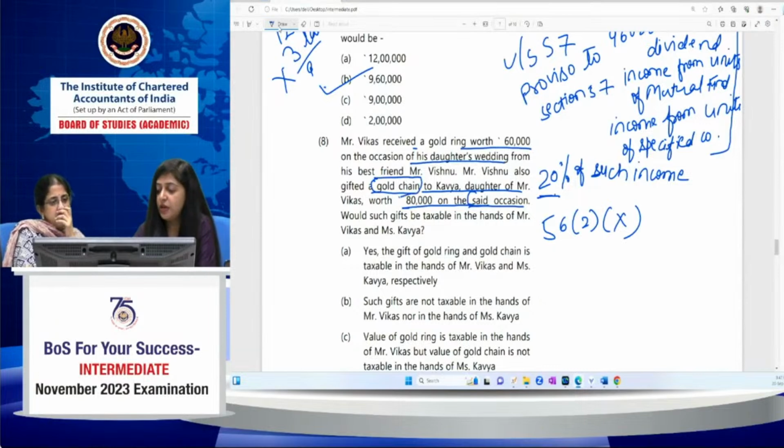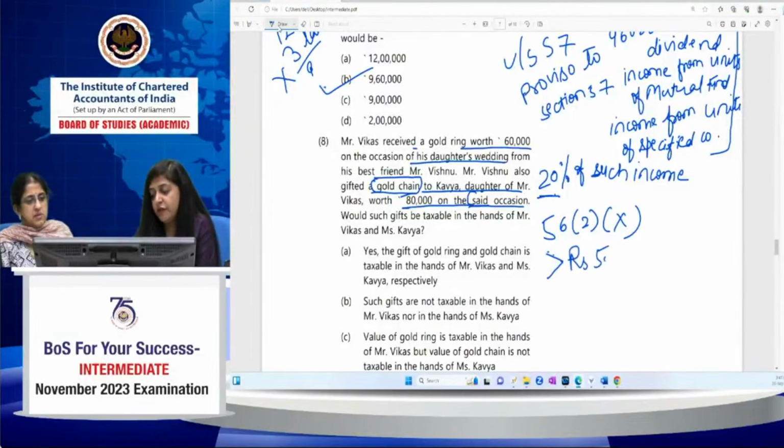So in respect of movable property, if any person has received movable property from another person without consideration, and the aggregate fair market value of such movable properties exceeds rupees 50,000, then the fair market value will be taxable in the hands of the recipient under section 56(2)(x) under the head income from other sources. So in this case, what's happened?